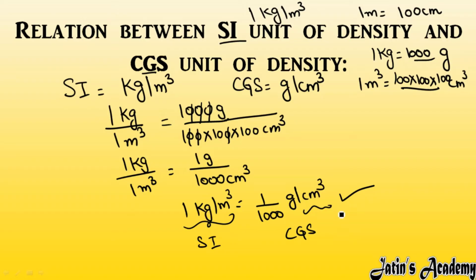Here we are having the relation 1 kilogram per meter cube is equal to 1 by 1000 gram per centimeter cube. If I want to see it like this, 1 gram per centimeter cube is how many kilogram per meter cube? So if I am having 1000 in divide, to that side it will go in multiply. So here we are having 1 gram per centimeter cube is equal to 1000 kilogram per meter cube. This is a relation between SI and CGS unit of density.